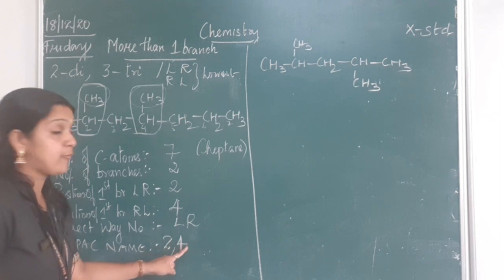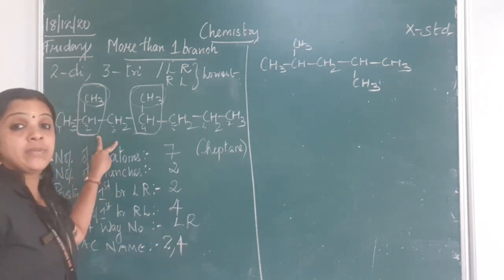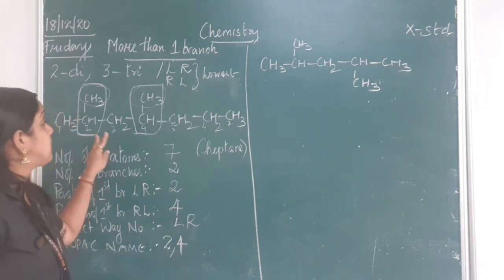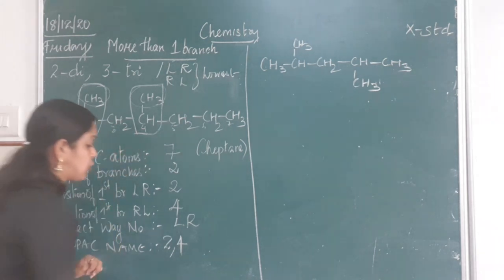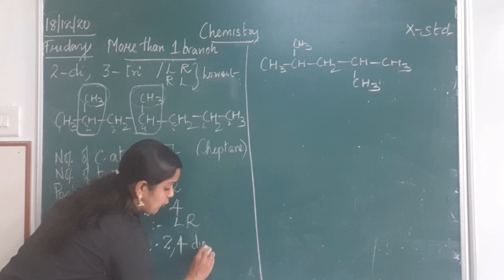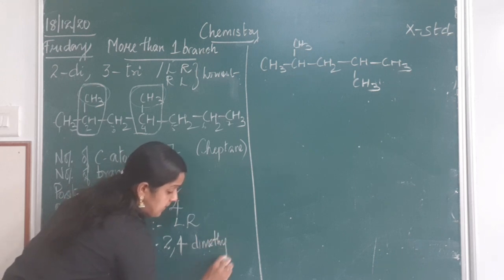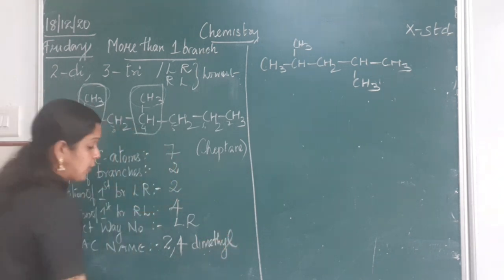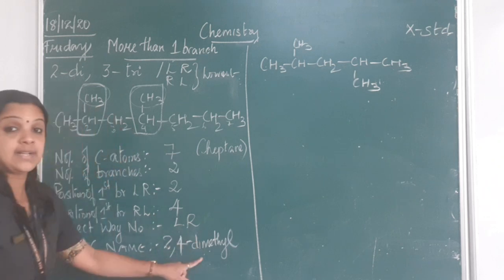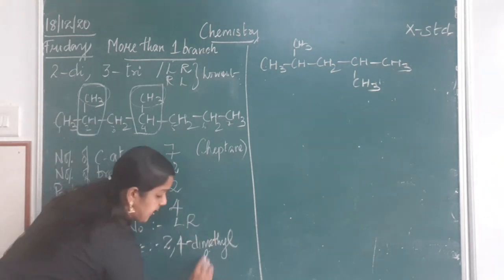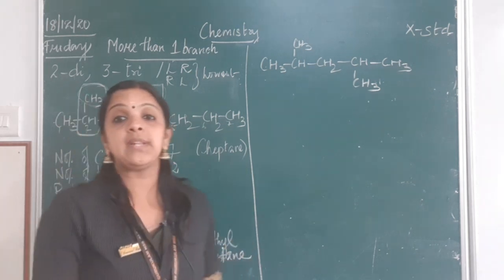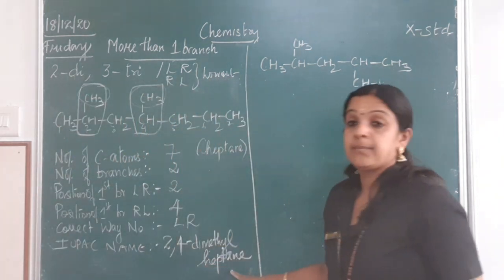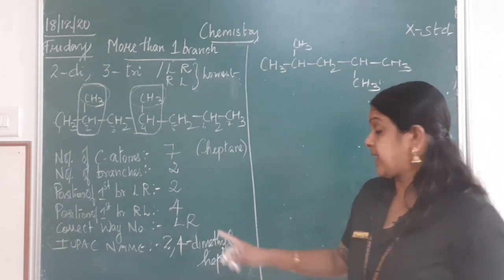So 2, 4. How many methyl groups are present here? Name of the branch is methyl. How many methyl groups? 2 methyl groups. So I put 2, 4 dimethyl. What do I put? 2, 4 dimethyl heptane. Understood, children? 2, 4 dimethyl heptane. Because there are 2 methyl groups as branches.